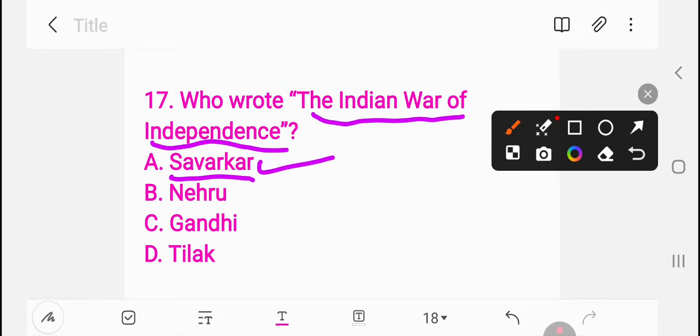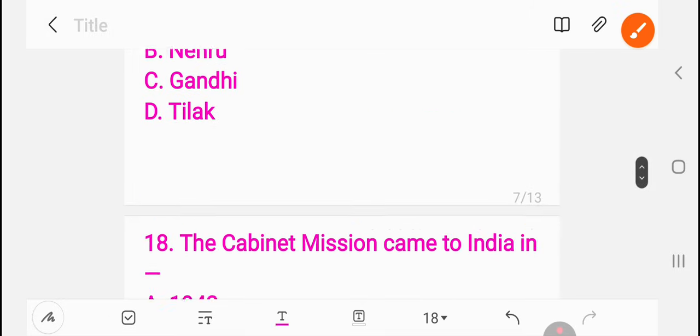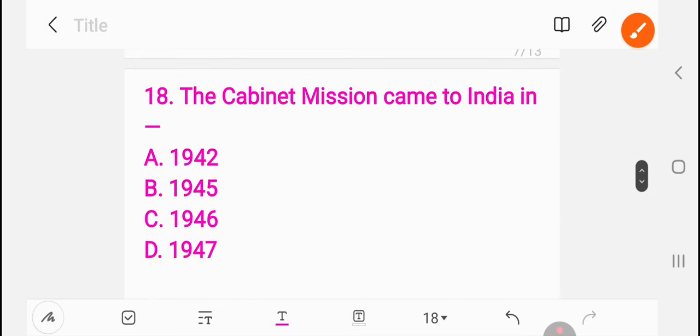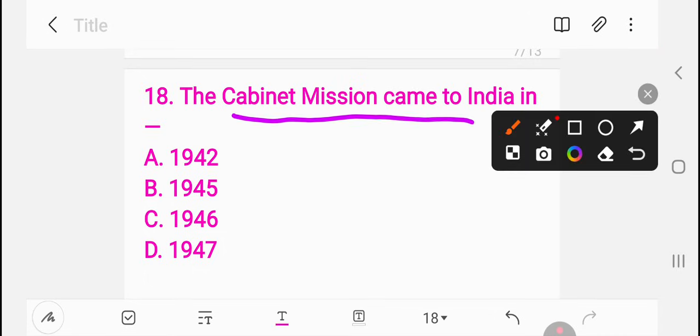Next, question number 18. The Cabinet Mission came to India in 1942, 1945, 1946, 1947. Cabinet Mission. 18. The right answer is 1946.